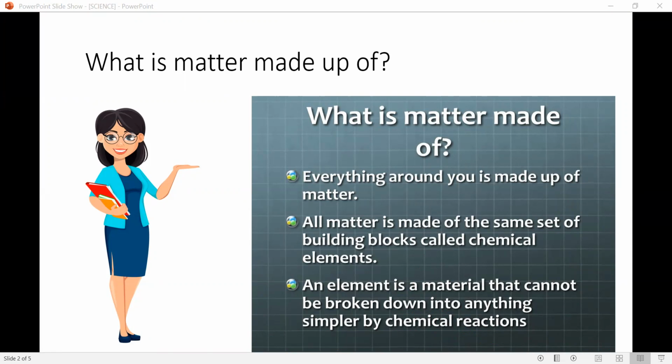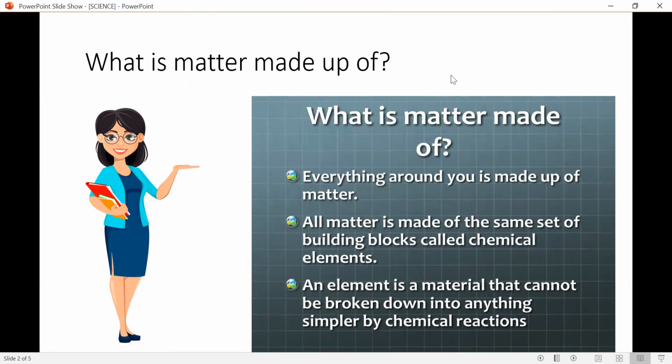Basically, matter is something which is around us. As you can see over here also, matter is everything around you. Matter can be found with many properties that we will learn further. But all matter is made of the same set of building blocks.